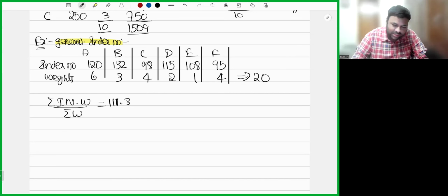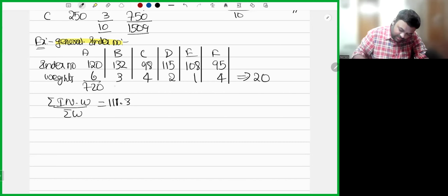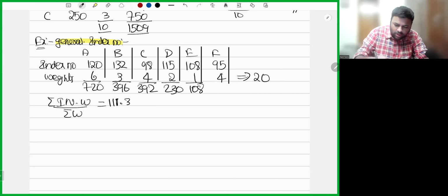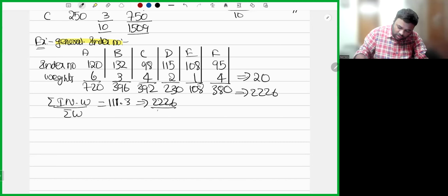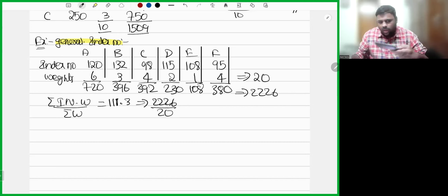Let's check. 120 into 6, 720. 132 into 3, 396. 98 into 4, 392. 115 into 2, 230. 108 into 1 is 108. 95 into 4, 380. So total 2226. So 2226 by 20. I hope it's fine. General index number.